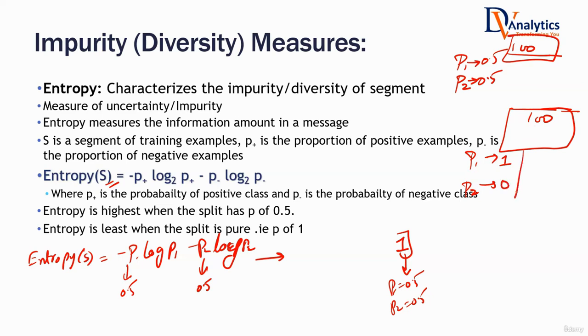What about the other scenario? There can be another scenario of purity as well. What is it? P1 is 0 and P2 is 1. That is also possible. That is also a pure non-buyer set. 100 out of 100 buying, that's one scenario. 100 out of 100 not buying, that is another scenario. In both cases, whether P1 is 1 and P2 is 0, or the other way around, you will get the least value of entropy.